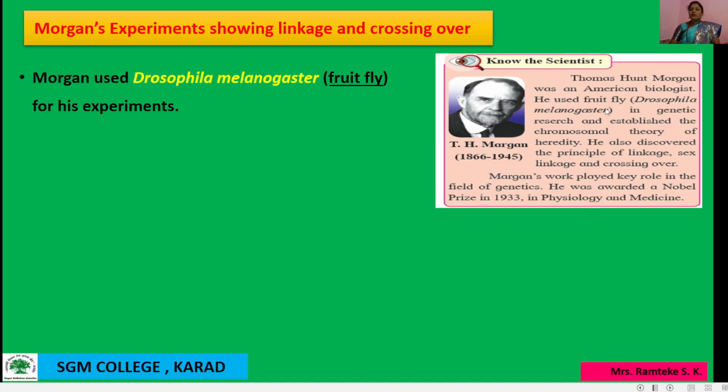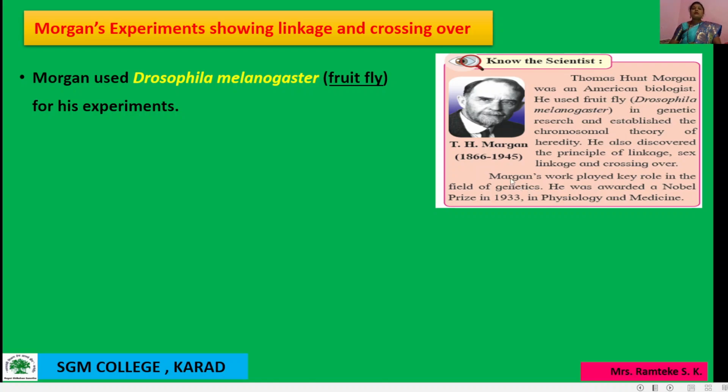He used fruit fly in his experiments. In this experiment, he used fruit fly, that is Drosophila melanogaster, in genetic research and established the chromosomal theory of heredity. He also discovered the principle of linkage, sex linkage and crossing over.